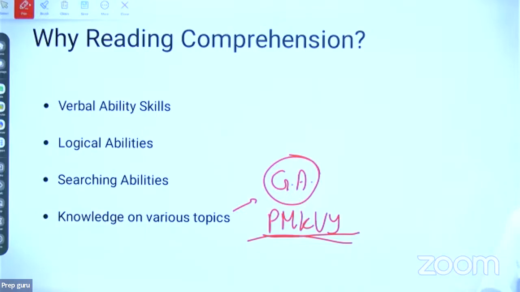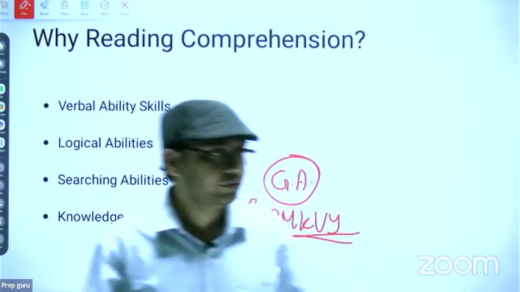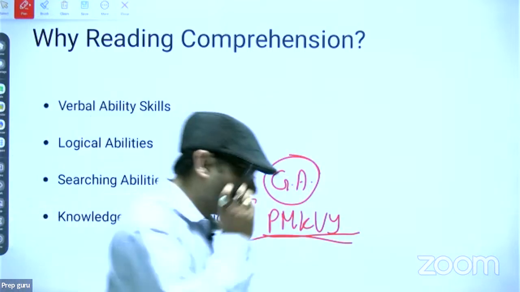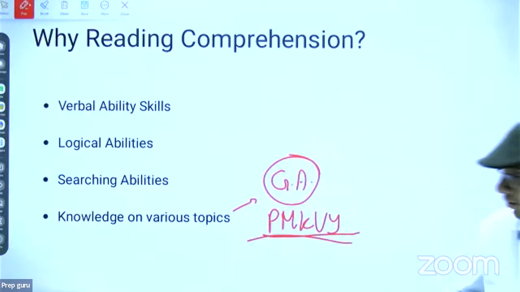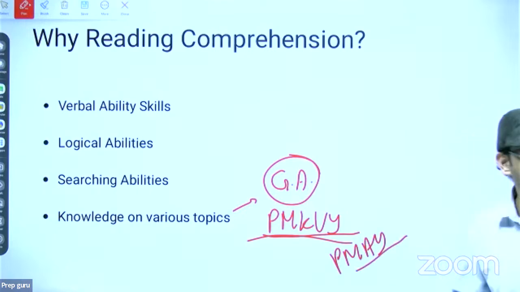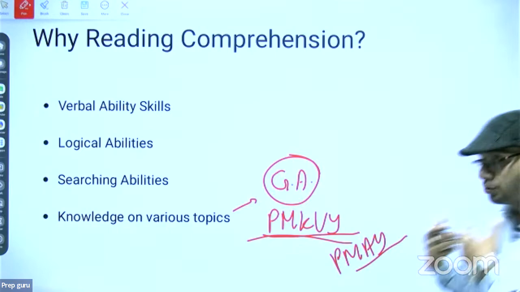He will only use the term GST. He will only use the term TDS. He will only use the term PMAY. Now what does it mean? So to improve your general awareness, you have to read newspapers also.